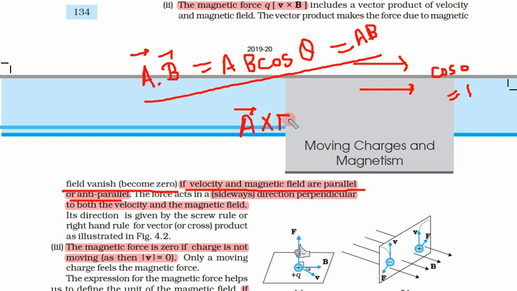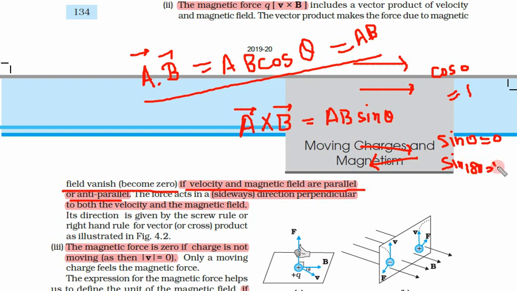So A cross B, what is A cross B? It is equal to AB sin theta. So if A and B are both in the same direction, that means sin 0, which is 0. Or if they are anti-parallel, that means one is in the opposite direction, so this becomes sin 180 degrees. Then again it becomes 0.